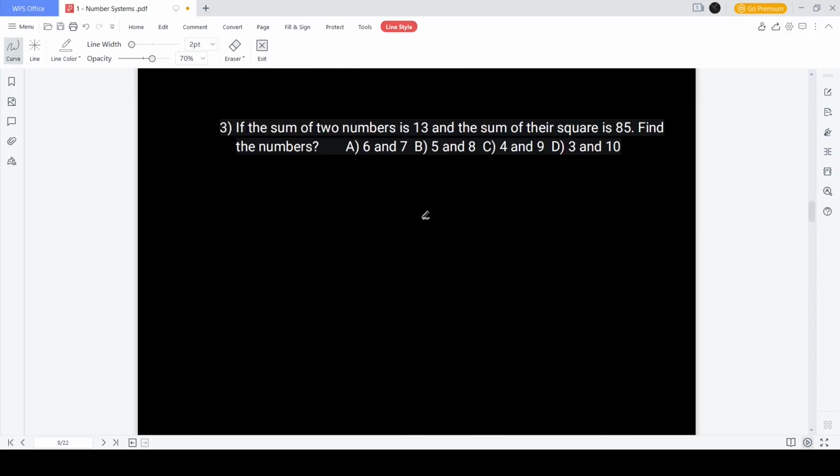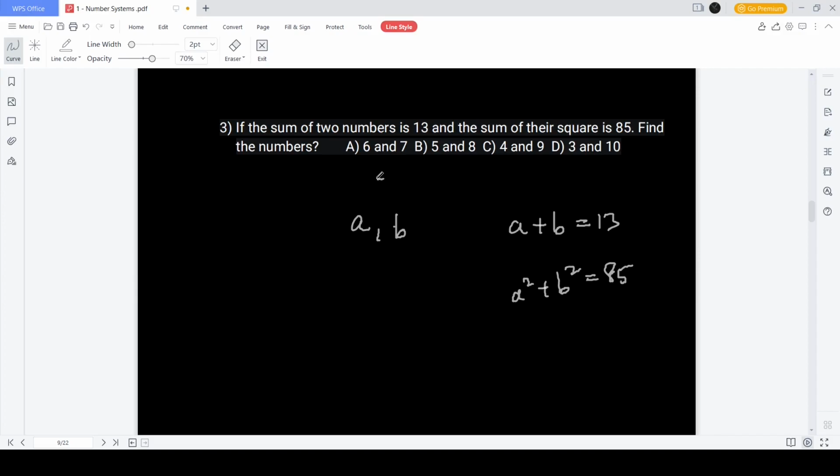Next, if the sum of two numbers is 30 and the sum of their squares is 85, see, always when they say there are two numbers or there are three numbers, start with naming them. Name them your favorite letters. I'll go with A and B. So A and B are my two numbers I need to find. Sum of the two numbers is 13. So A plus B is 13. Sum of their squares is 85. So A square plus B square is equal to 85. Find these numbers is what we have to do.